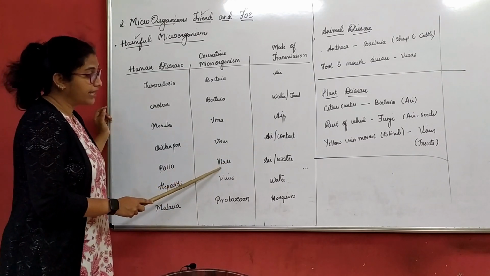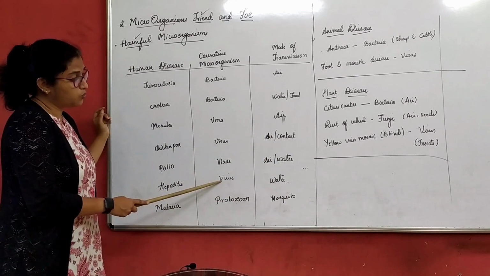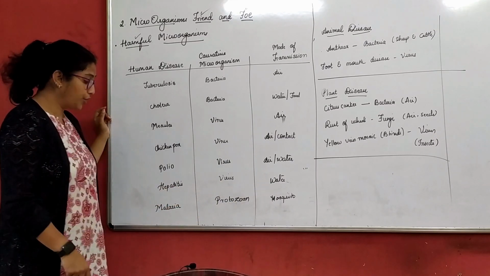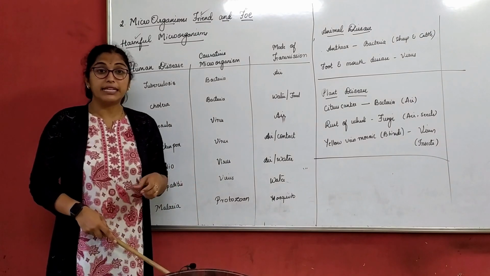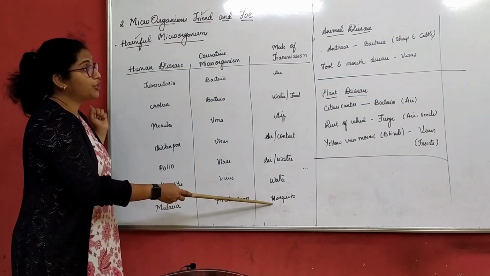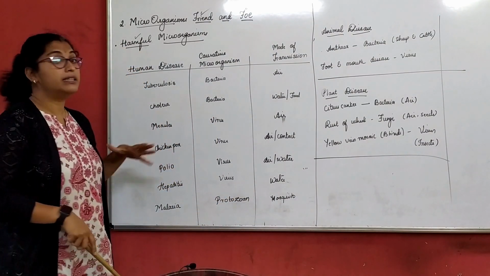Polio is again a virus, through air and water. Hepatitis is a viral disease caused by a virus, and the mode of transmission is water. Malaria is caused by a protozoan, and the mode of transmission is mosquitoes. Now, these are about human diseases.